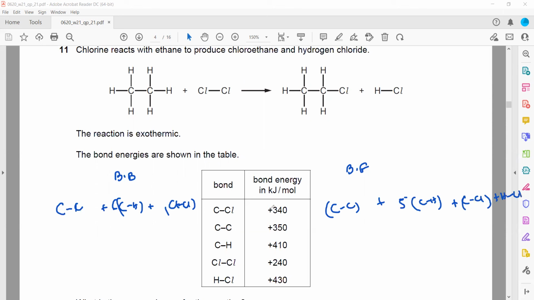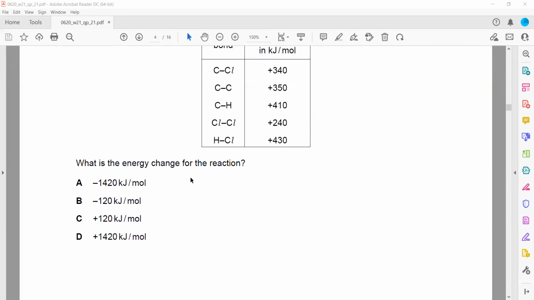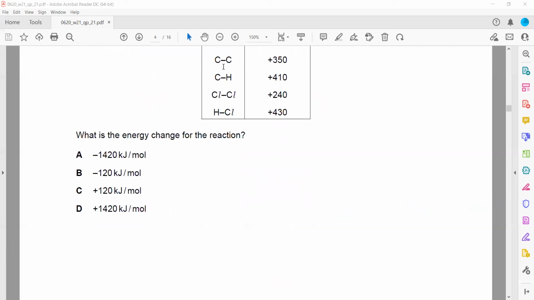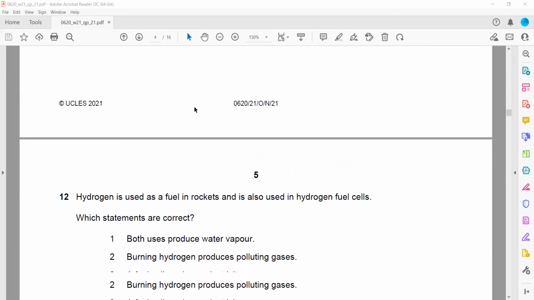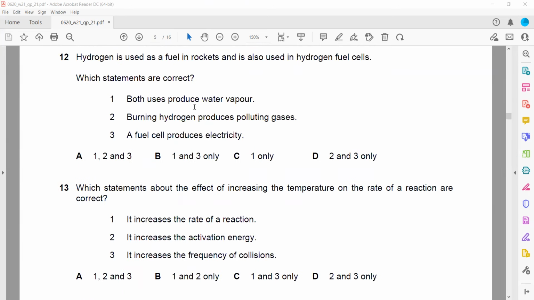So we substitute their values. All the bond energy values are given. We substitute the values for each bond and use the formula: bond breaking energy minus bond forming energy equals enthalpy change, or energy change. When we substitute these values, we get minus 120.